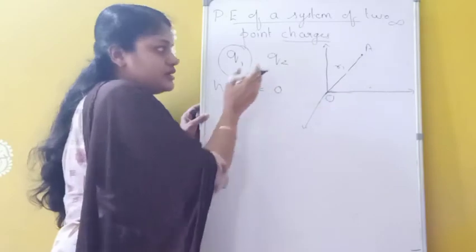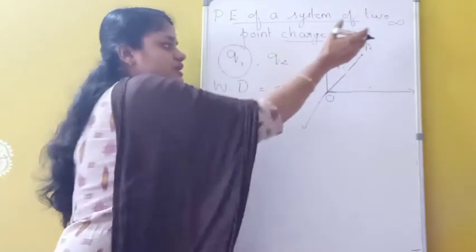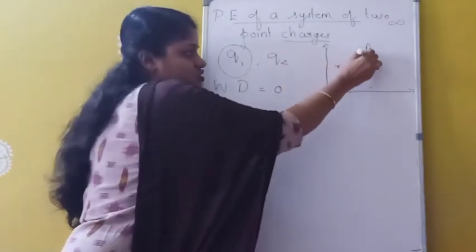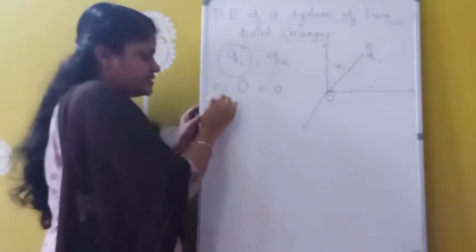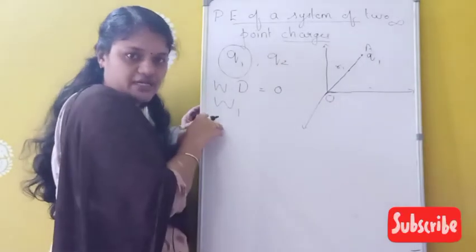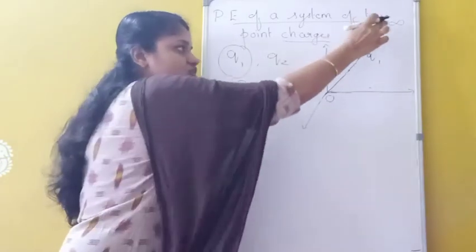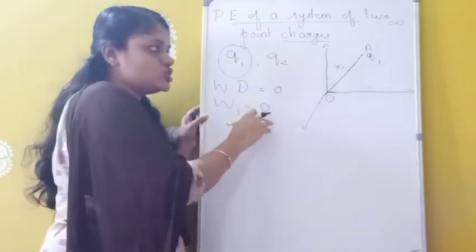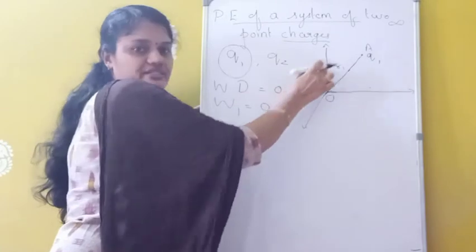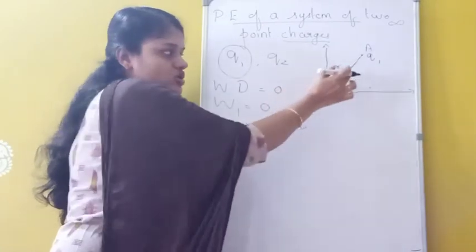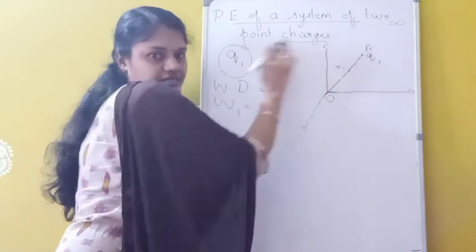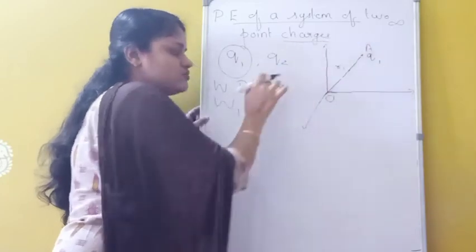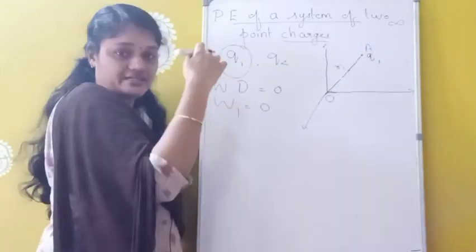So I am taking W1 as the work done in bringing the charge Q1 from infinity to this position R1, and that is 0. There is no potential and no charge here. Only if there is a charge must there be a potential. Since there is no potential here, work done is 0.